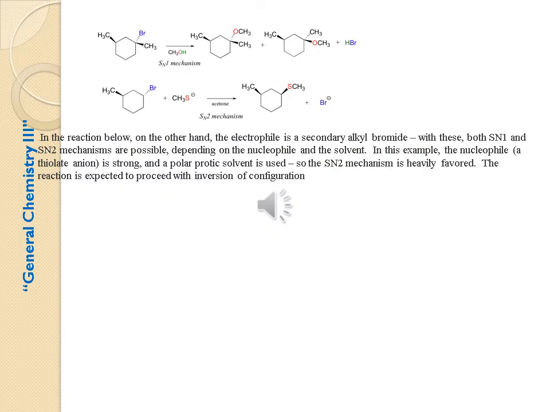These are the examples for the SN1 as well as SN2 mechanism. The first reaction is favored by the SN1 mechanism because it involves a tertiary carbocation. So it leads to easy formation of the carbocation and the OCH3 group attacks easily after the bromine leaves first. The second reaction has a methyl sulfonyl group, so it attacks the bromine very easily because it's a primary carbon and forms the compound easily. So the SN2 mechanism is favored with the second reaction.